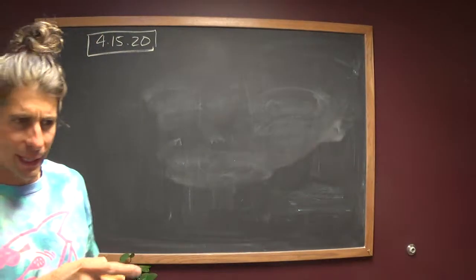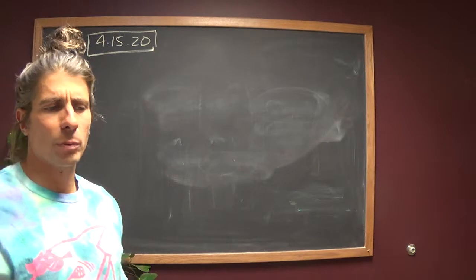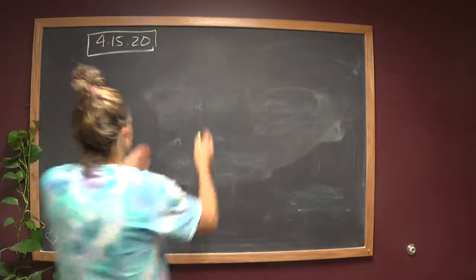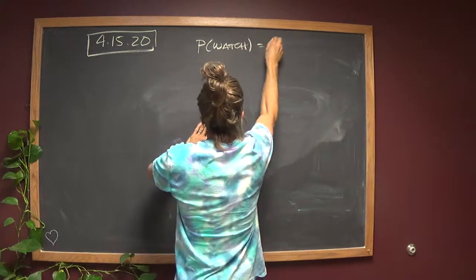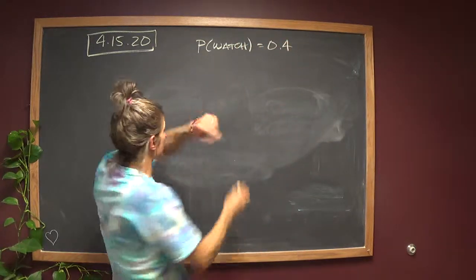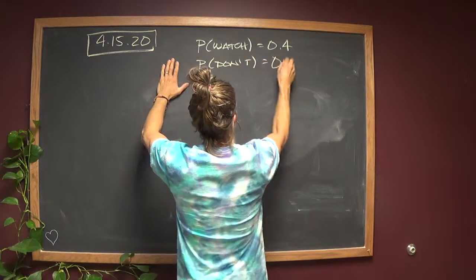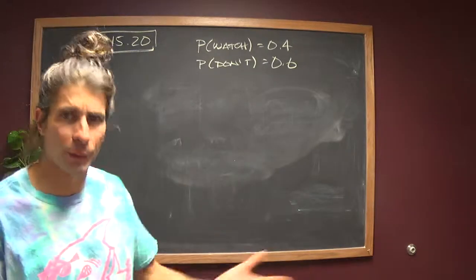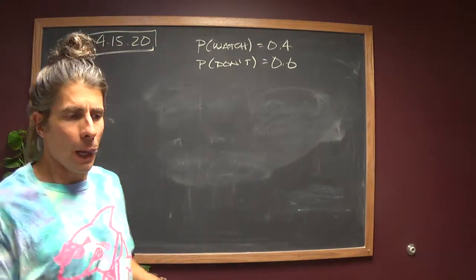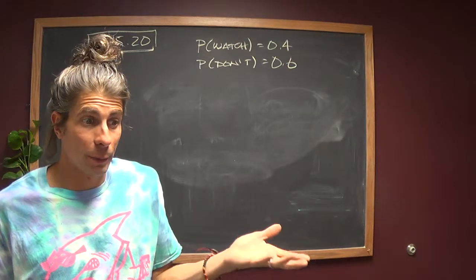Okay, so if you read it, it says, suppose the chance that an adult in America will watch the Super Bowl is 40%. So the chance that they watch the Super Bowl is 40%, which means the chance they don't is going to be 60. Cool so far? So it sounds binomial. I mean, you either do or you don't. It's 2, right? Each person is considered independent. Still sounds binomial to me.